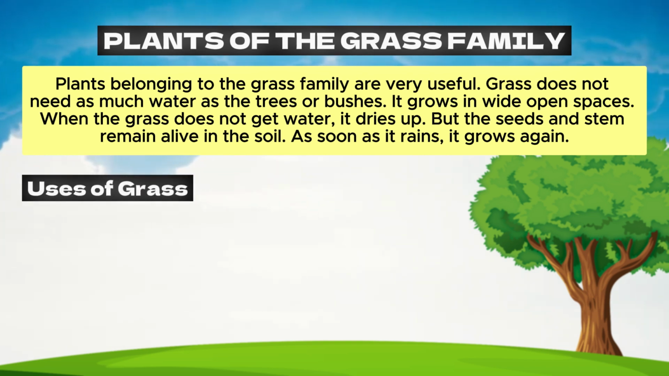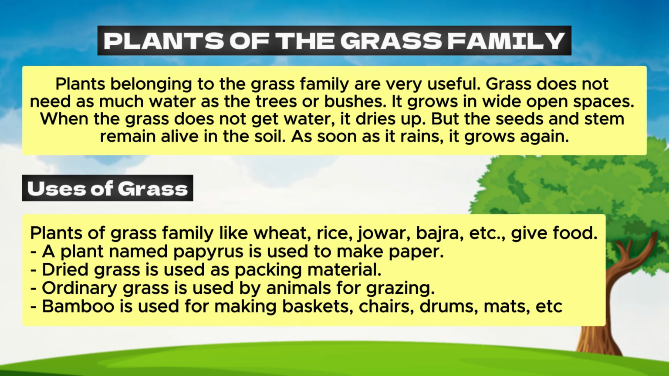Uses of grass. Plants of the grass family like wheat, rice, jowar, bajra, etc. give food. A plant named papyrus is used to make paper. Dried grass is used as packing material. Ordinary grass is used by animals for grazing. Bamboo is used for making baskets, chairs, drums, mats, etc.